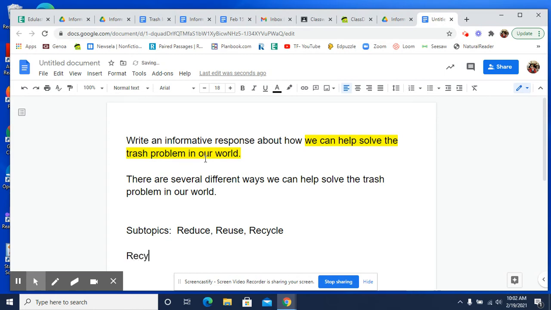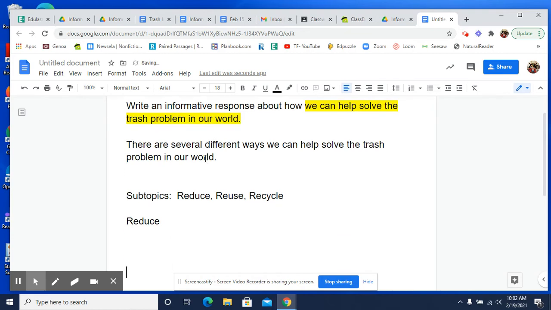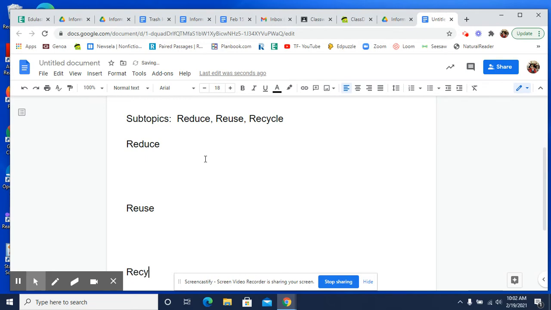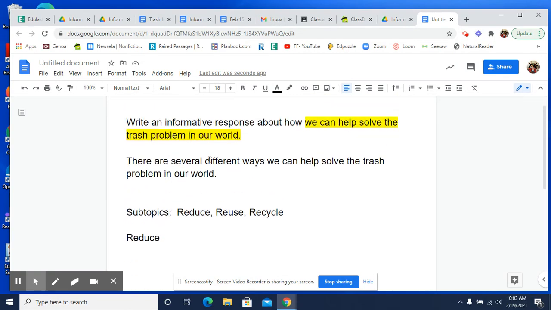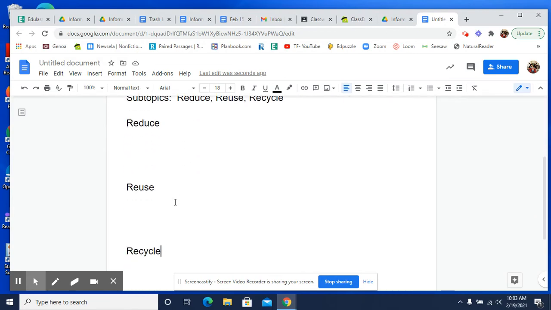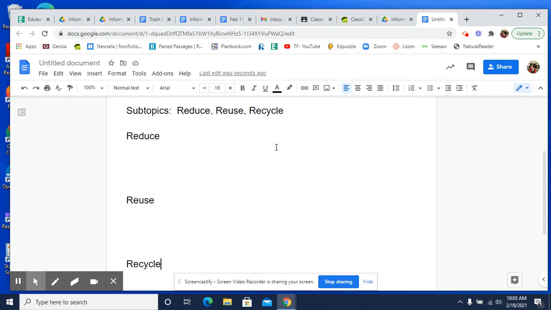So I'm going to start with reduce, and then I'm going to put some space, and I'm going to say reuse, and then I'm going to put some space, and I'm going to say recycle. When you're given the state test, you're just given two notebook pieces of paper, blank. So we're not going to have anything to organize it. You have to do your own organization. So that's what I want you to do when you're practicing writing your essay for me too. Is just do your own organization. And what I would do is at the top, I would write my thesis. I'd always start with my thesis. Then write your 2 or 3 subtopics and leave space so that you can take notes on each.